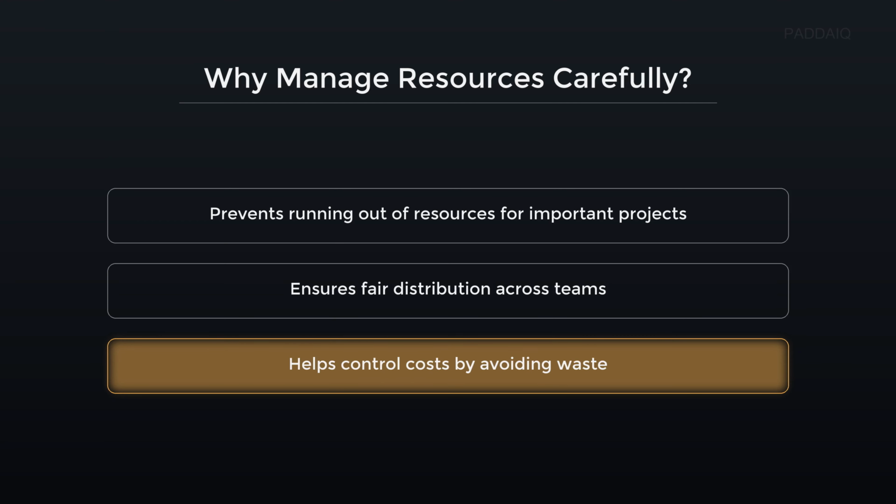It helps control costs by avoiding waste. This means you only use and pay for the computing resources you actually need. For example, shutting down a development server when it's not in use prevents you from being billed for idle capacity. This disciplined approach directly protects your budget from unnecessary expenses.